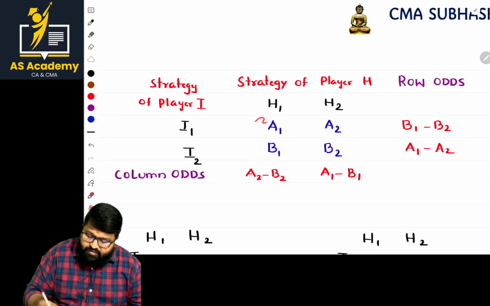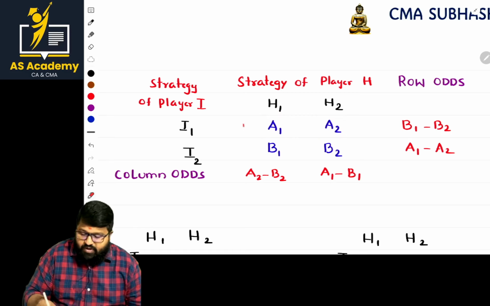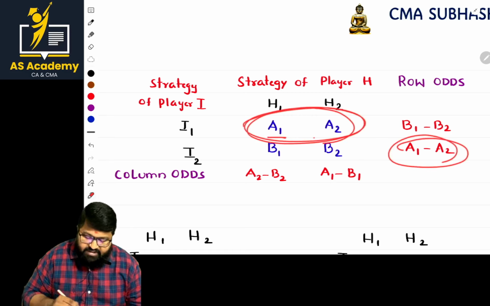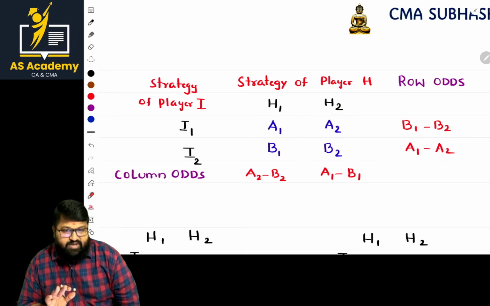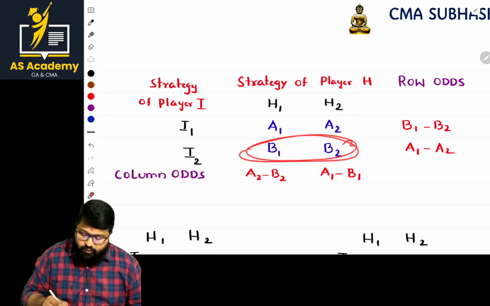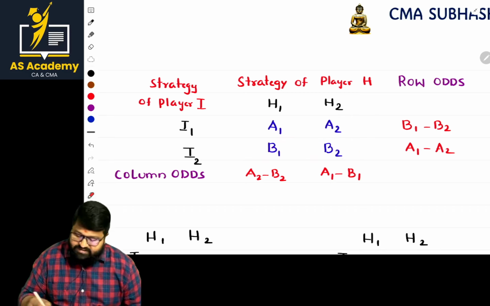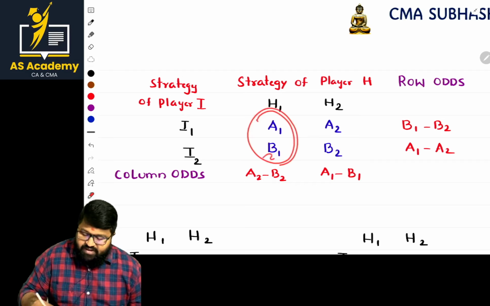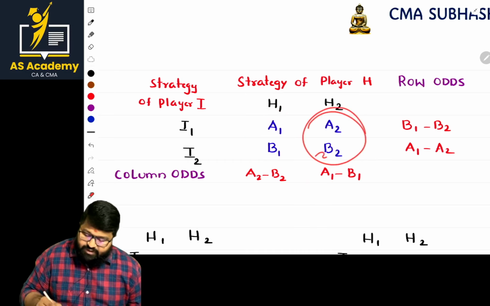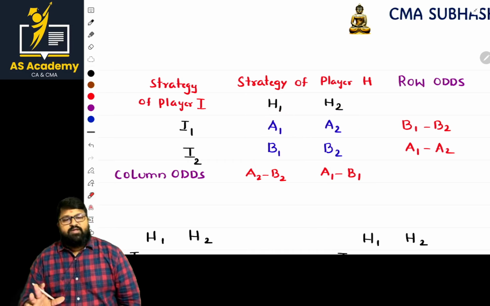Sir, here these are A1 and A2. What is the difference between those two values? A1 minus A2 is mentioned here. You need not go with the sign; whether it is minus or not, keep it aside. And B1 minus B2 is mentioned here. Clear? Next, A1 minus B1 is mentioned here. Am I clear? A2 minus B2 is mentioned here. Superb. Now, is it clear?